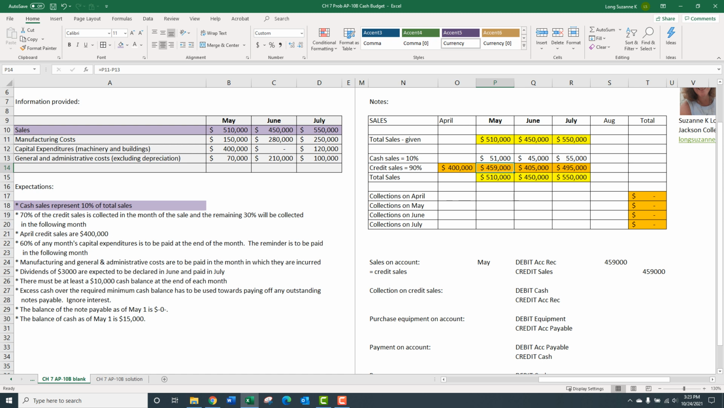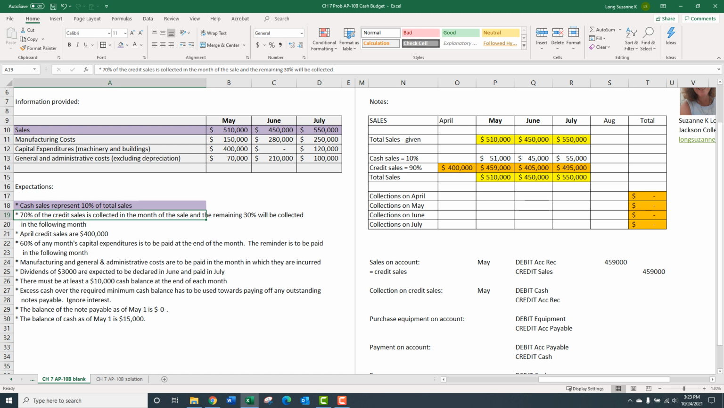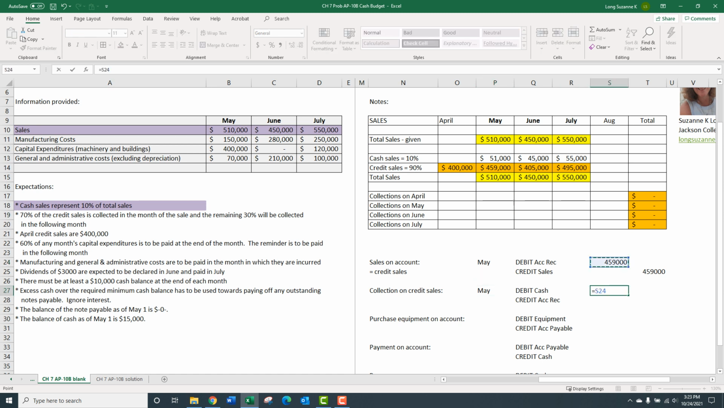Okay, now let's do the cash collections. The collections. We need the cash collections for our cash budget. How much of that 459 is received by the business in cash during May? Let's go back and see what it says here. 70% of credit sales collected in the month of sale, the remaining 30% the next month. 70% in the month of sale. So May and May, 70%. 70% of 459 happens to be 321.3.